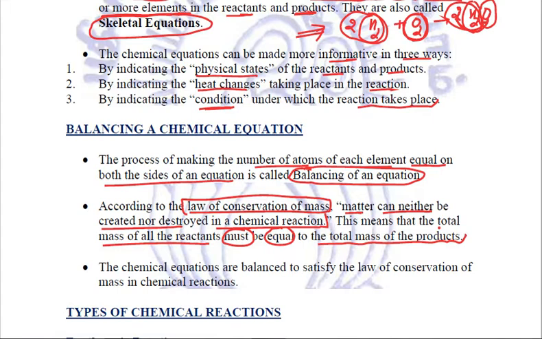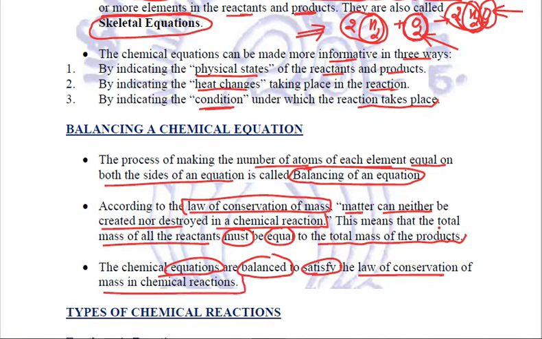In the reactants, there were two oxygen atoms, and in the product, it was one. So where is that one more oxygen atom that was there in the reactant? It cannot be destroyed, right? So that is why chemical reactions and equations are balanced to satisfy the law of conservation of mass in chemical reactions.